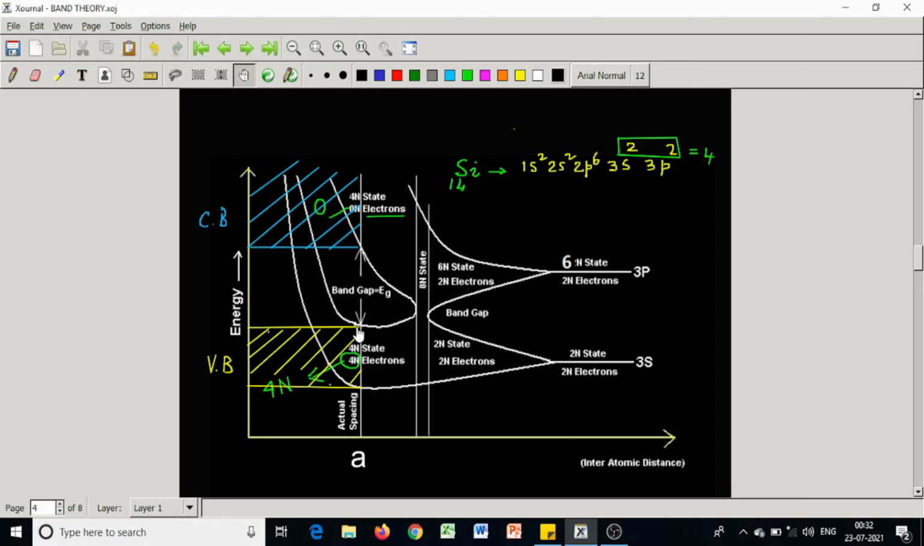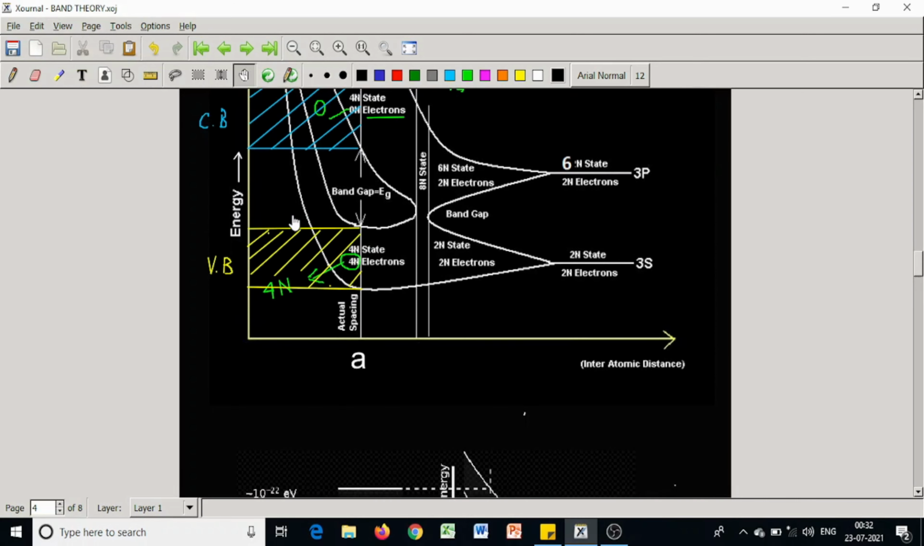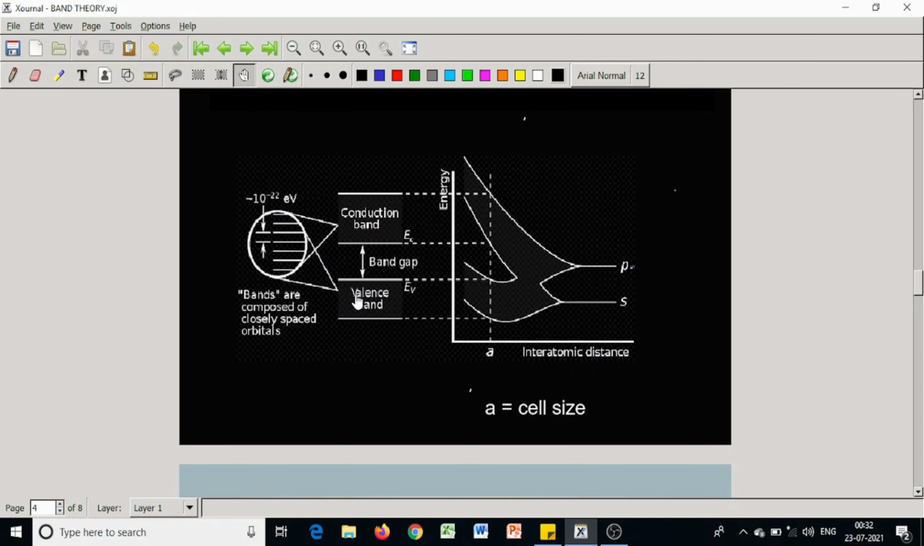So the outermost band, which is completely filled with its due quota of electrons, is called valence band, and the next upper band, which is vacant, is called conduction band. This is the basic idea about the valence band and conduction band. But this is shown here again. If we magnify this band, they are composed of discrete energy levels, each of 10 to the power minus 22 electron volt distance between two consecutive levels. Bands are composed of closely spaced orbitals.